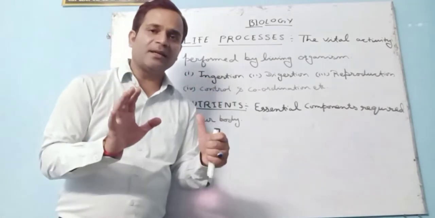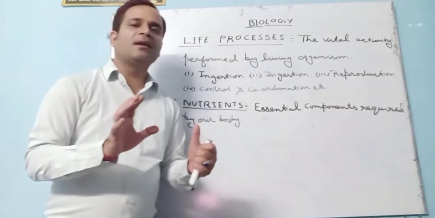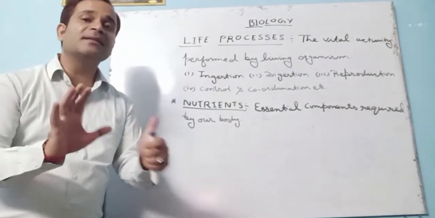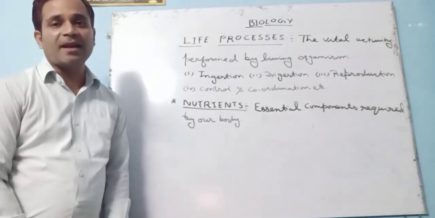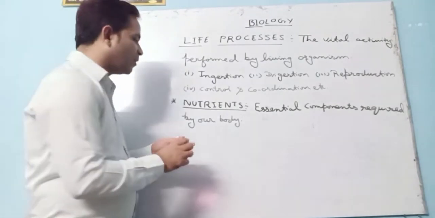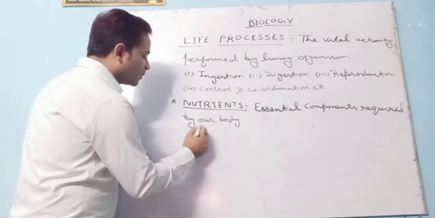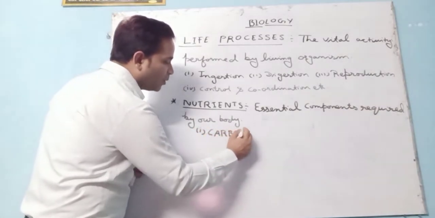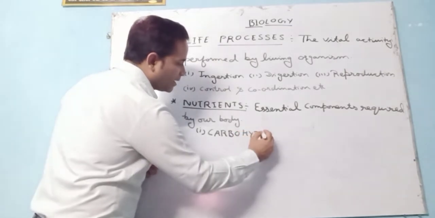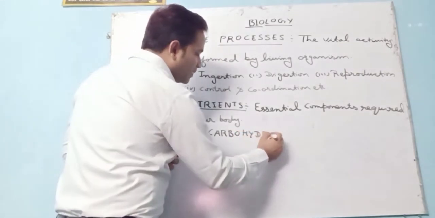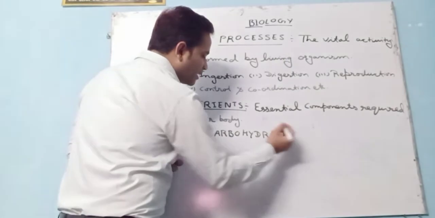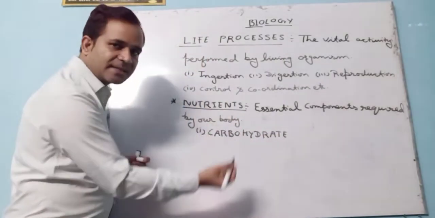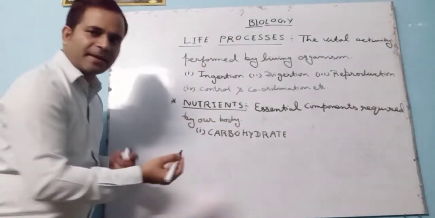So basically, in humans we say there are 6 basic essential components which are required by us. Let's see them one by one. Number 1 is carbohydrate. As the name suggests, it contains what? Carbon, hydrogen and oxygen. Here we discuss one by one.